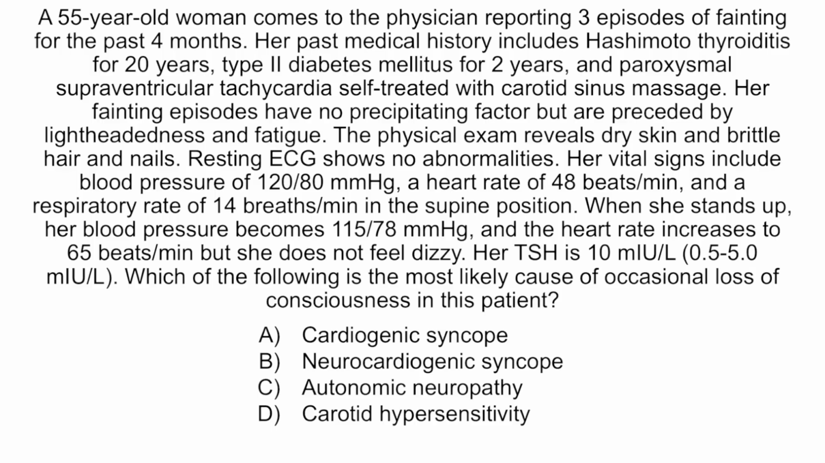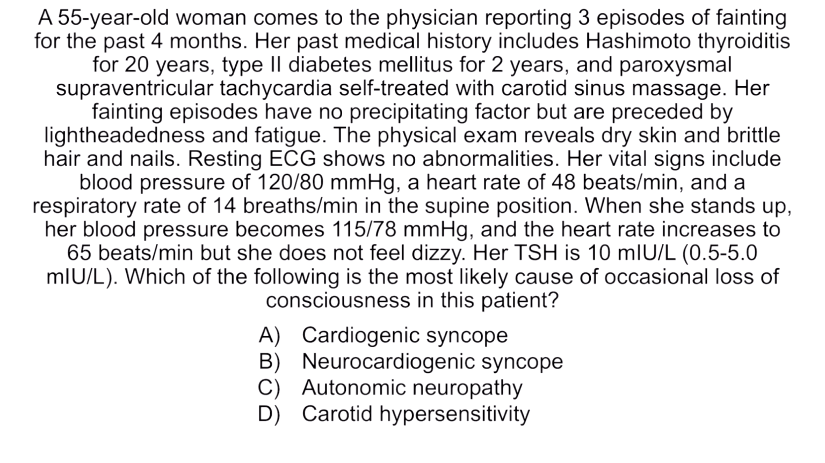A 55-year-old woman comes to the physician reporting 3 episodes of fainting for the last 4 months. Her past medical history includes Hashimoto thyroiditis for 20 years, type 2 diabetes mellitus for 2 years, and paroxysmal supraventricular tachycardia self-treated with carotid sinus massage. Her fainting episodes have no precipitating factor but are preceded by lightheadedness and fatigue. The physical exam reveals dry skin and brittle hair and nails. Resting ECG shows no abnormalities.